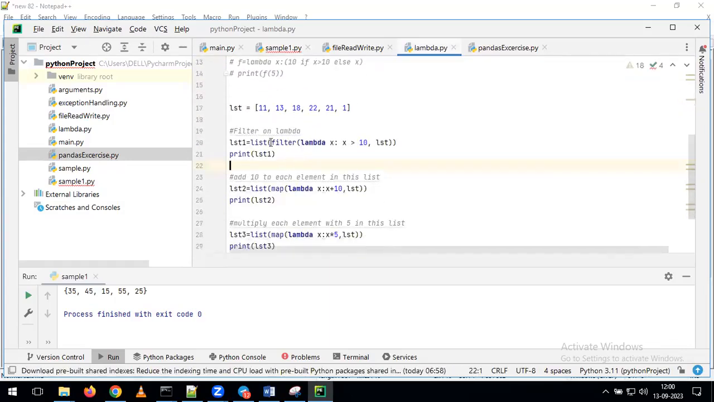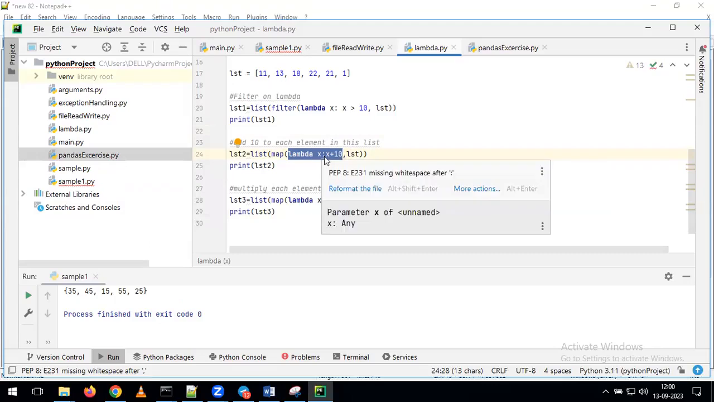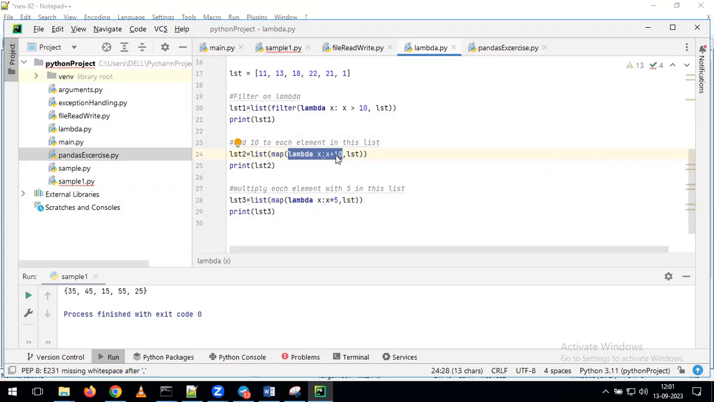So here we are giving the list. On top of the list, we are applying the map and we are giving the lambda function. First, let's try to understand one by one. First step, we are giving the lambda function. Whenever you are giving the lambda function, how to give it? First, we need to specify the variable, colon. After that, we have to specify the expression.